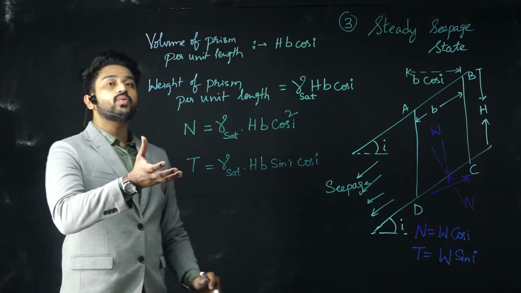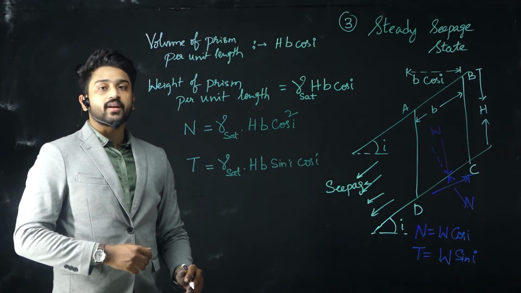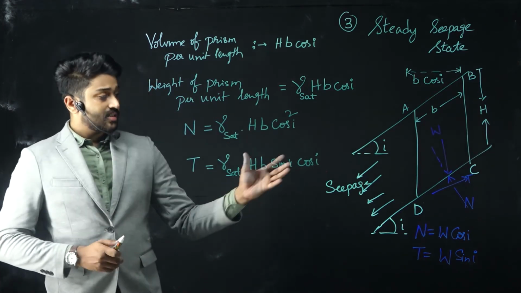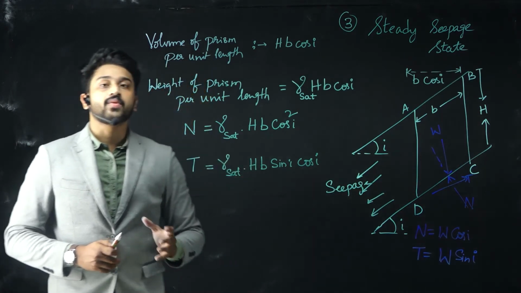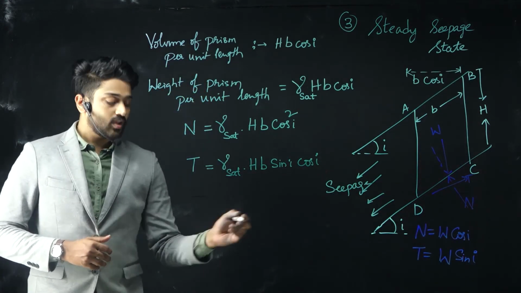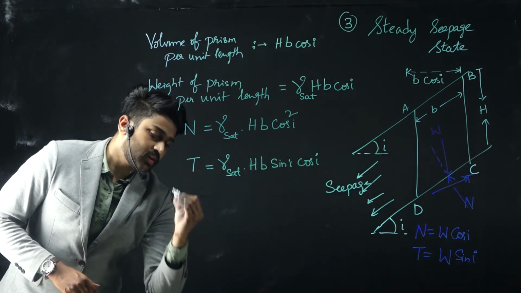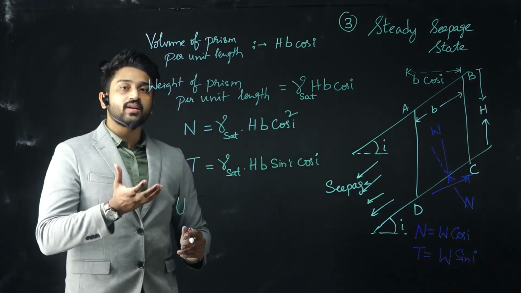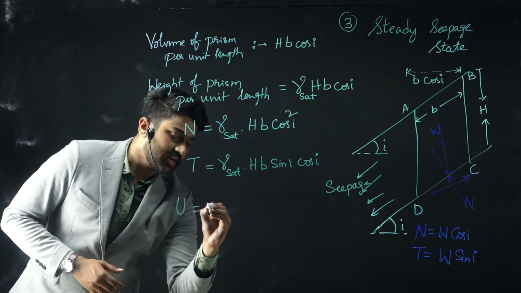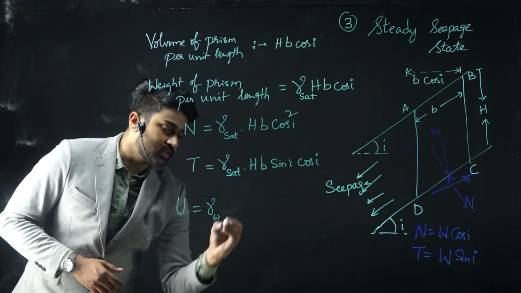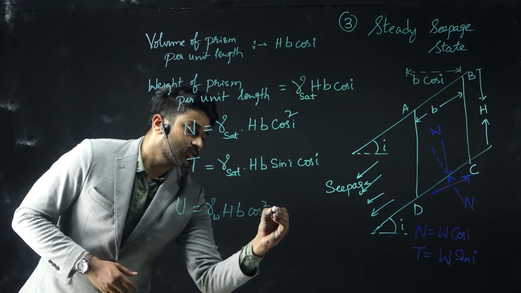So these are the two force components that we have resolved using the weight. Before that, since there is some pore water present, we need to understand the pore water pressure here. If I have to represent the pore water pressure, let us say capital U is the pore water component or the resistance. I can write down, instead of gamma sat, it will be gamma W, since it is water, into h into b cos square i.